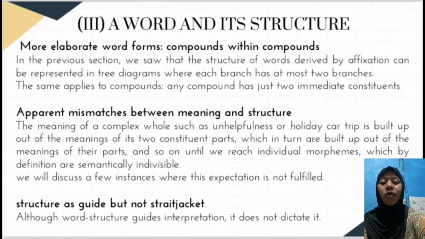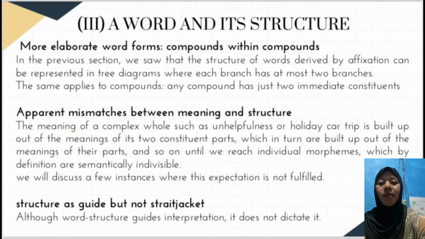The next is more elaborate word from compounds within compounds. In the previous section, we saw that the structure of words derived by affixation can be represented in a tree diagram where each branch has at most two branches. The same applies to compounds. Any compound has just two immediate constituents.